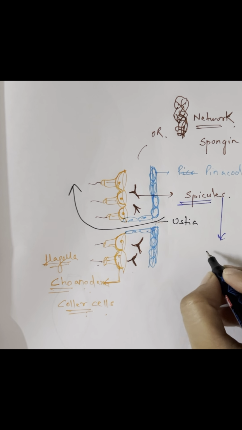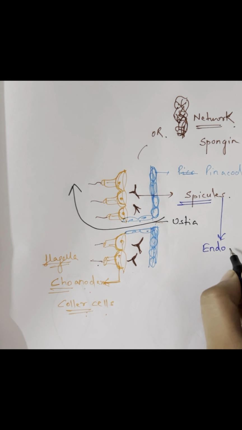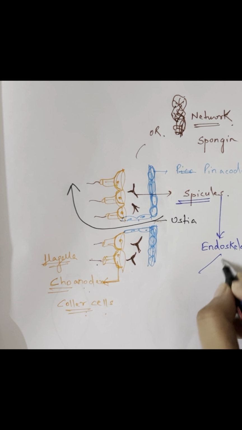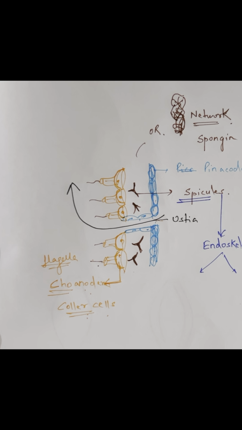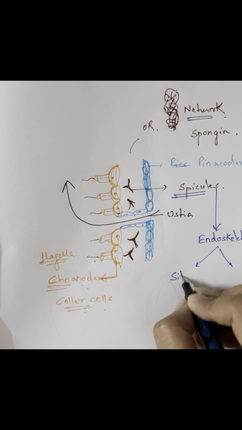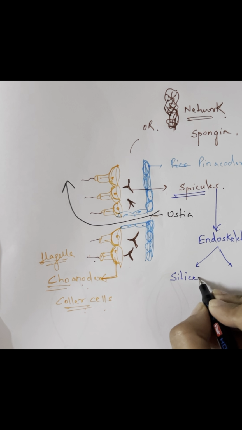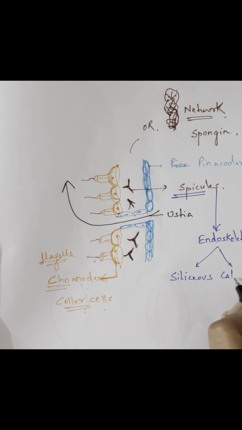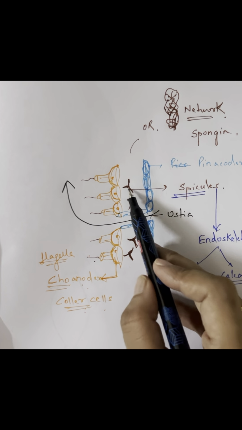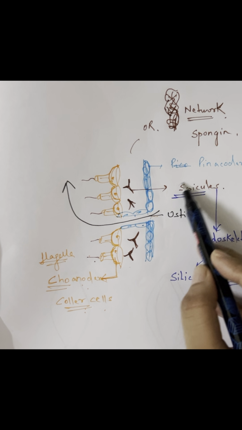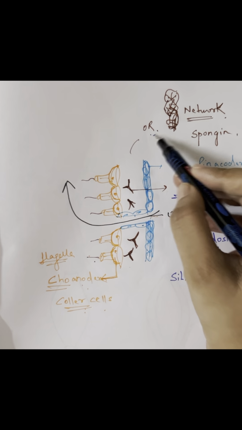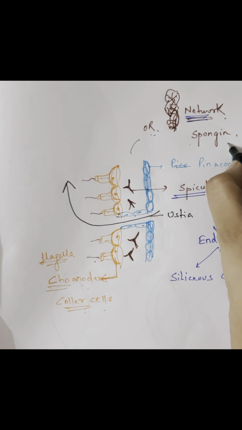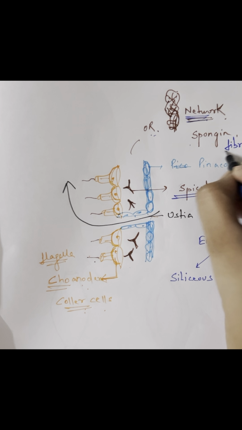Here I have represented them, they are kind of three-sided, you can see. So these are the endoskeleton parts. I am representing them with brown color, and this endoskeleton can be siliceous or calcareous, made up of calcium carbonate. Their shape is star-shaped, the spicules. And if they are in the form of a network, then we use the word spongin fiber. So the endoskeleton can be spicules or spongin fibers.